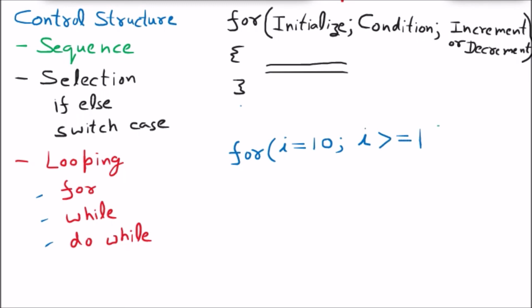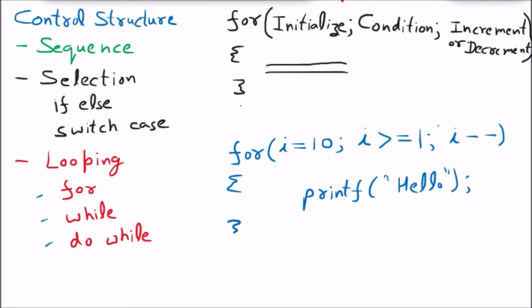This time we have the sign greater than equal to, because i is starting from 10 going till 1. And if anybody starts with 10 and goes till 1, there will be the decrement. So this time we will say i minus minus. Then that will be the same inside, printf hello semicolon, close.